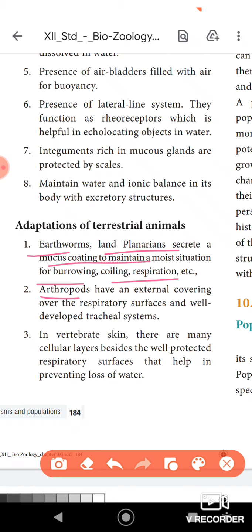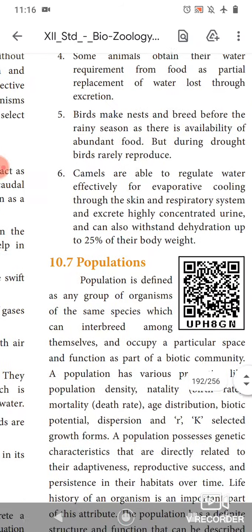In arthropods, the external coverings are well developed and they also have a well developed tracheal system. There are no lungs or any other special respiratory system. Instead of lungs, the tracheal system in insects like cockroaches helps them to respire. Coming to the skin, in vertebrates the skin contains a well protected respiratory surface that helps in preventing the loss of water. So that is about the adaptations seen in the terrestrial animals.